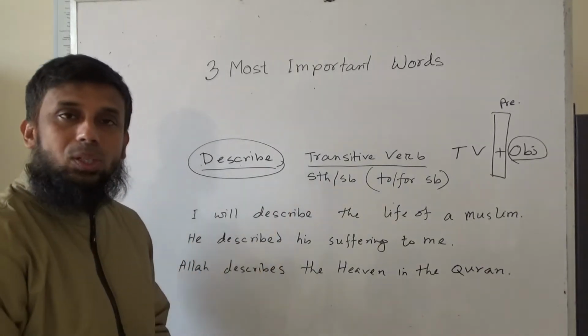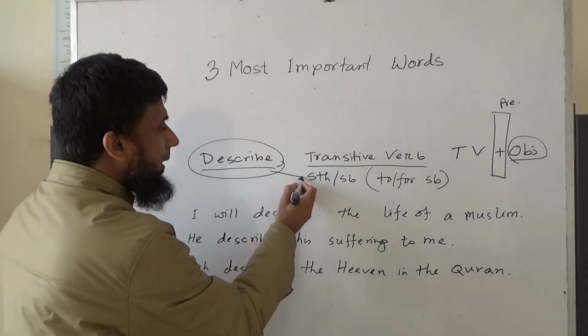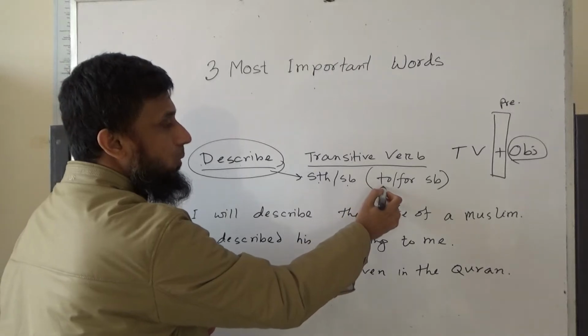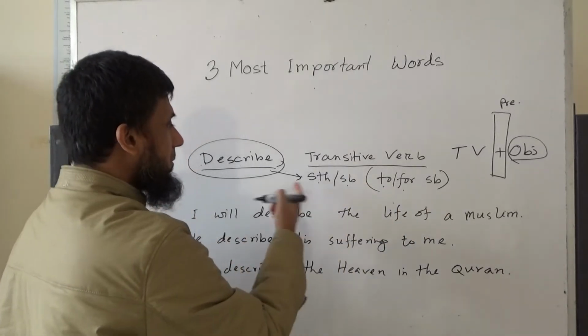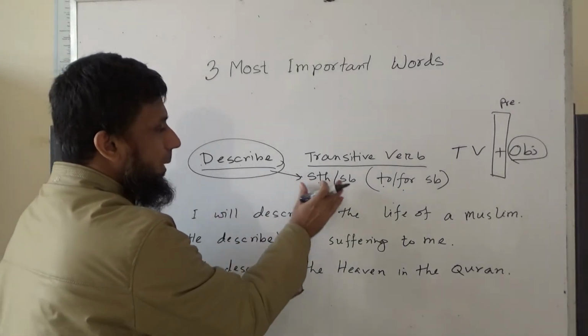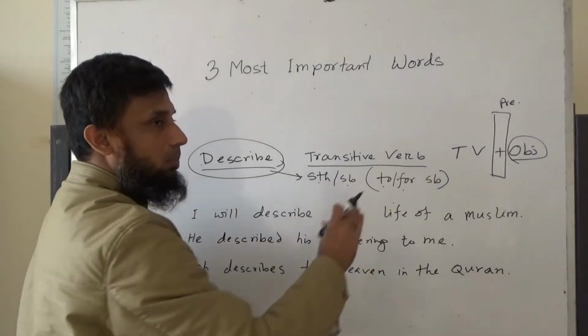So how is the word describe used? Describe something or somebody to or for somebody. So we normally use the verb to describe something or somebody to somebody.